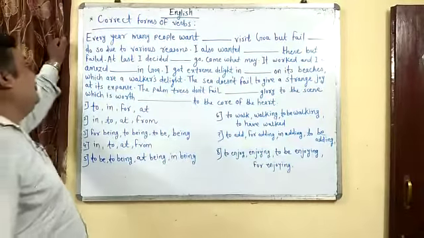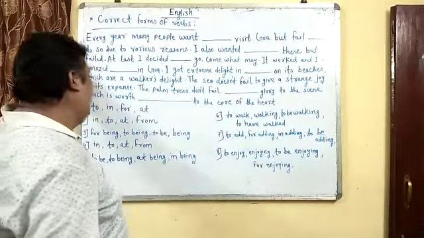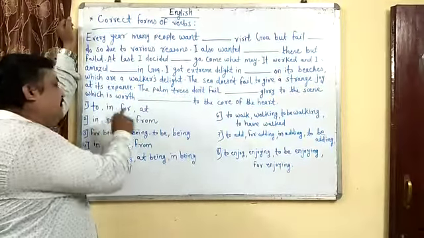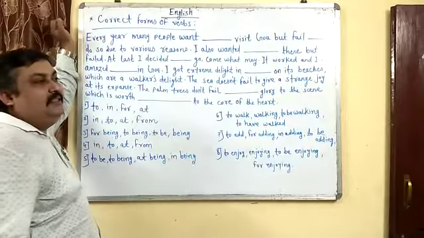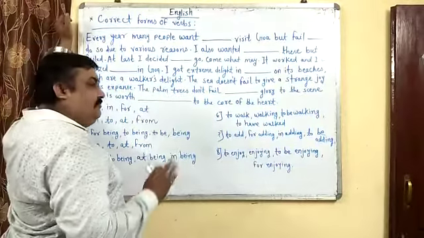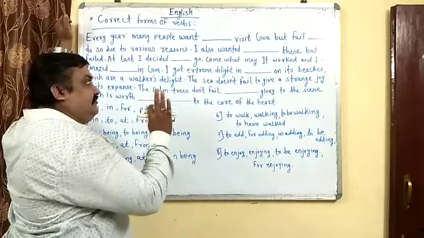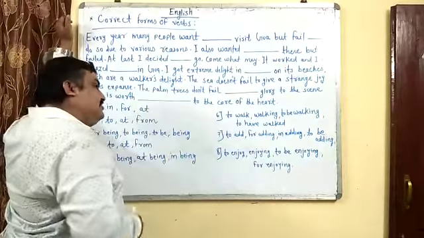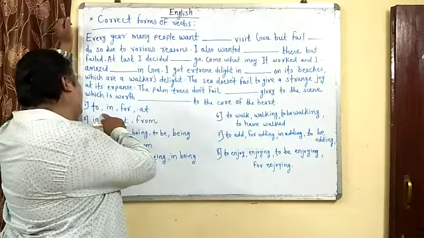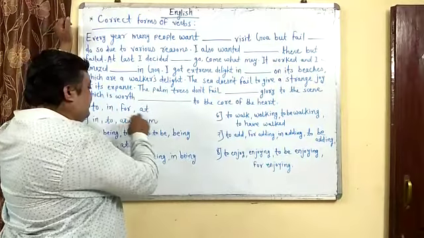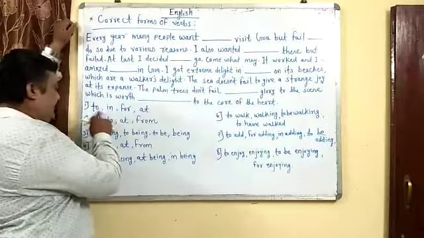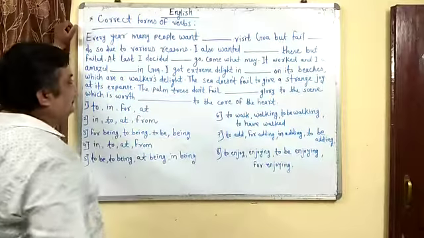See students, this is the first passage for you. How you have to solve? 4 options are given. There are 8 fill in the blanks. 8 fill in the blanks means every fill in the blank carries half marks. If 4 fill in the blanks, a single mark. But with 8 fill in the blanks, half marks each, and you have to select the correct answer from the given 4 options. See how we can solve. Here are 4 options, 4 options, 4 options, like this.